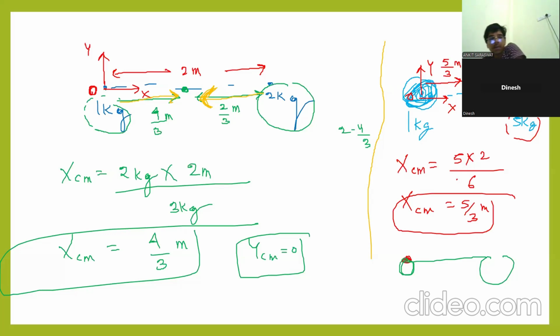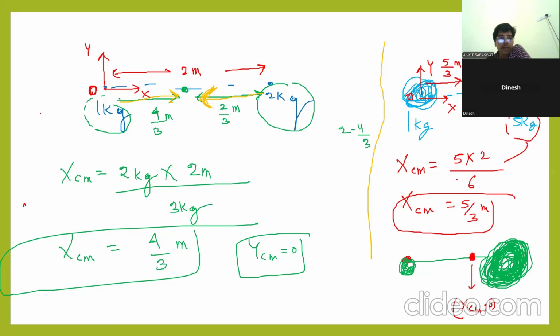For example, you are taking a dumbbell. If you increase the mass at one end, you are making this end very heavy and this end very light. Then the center of mass will be closer to the heavier end. It will be here. Here will be the center of mass, x comma 0. The concept is that the center of mass will be very close to the heavier end. Is it clear to you?